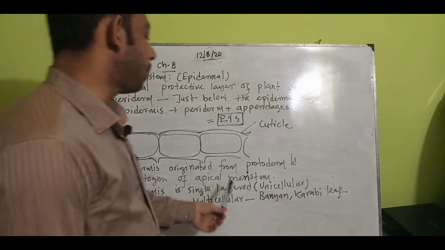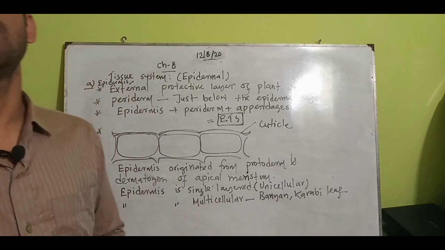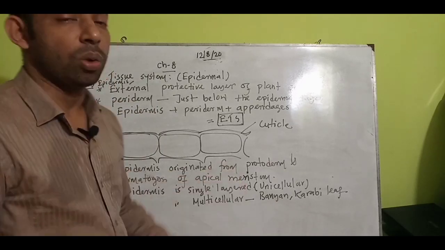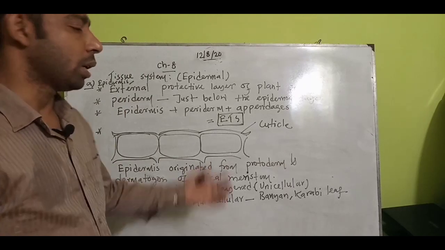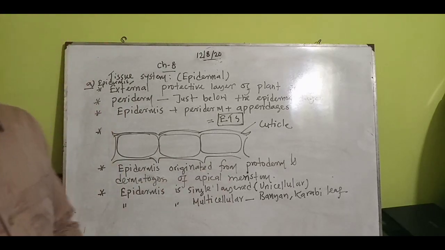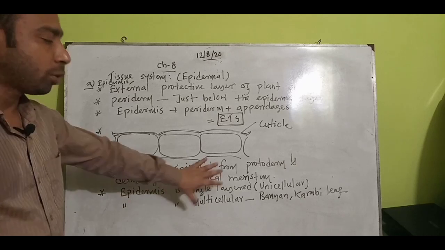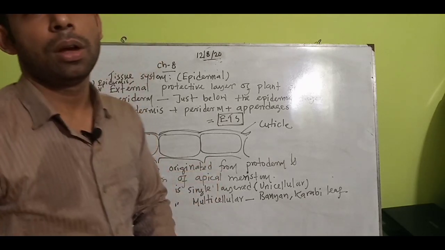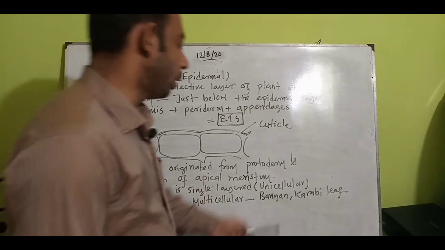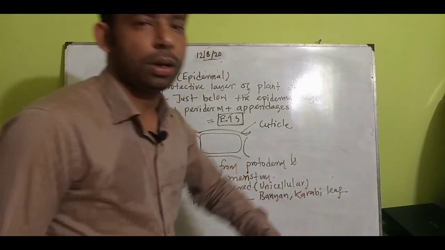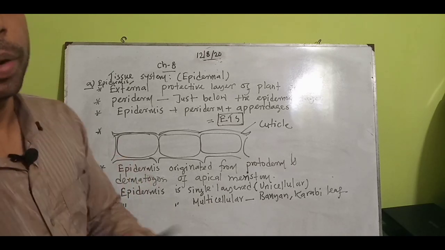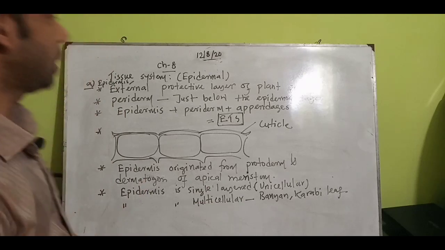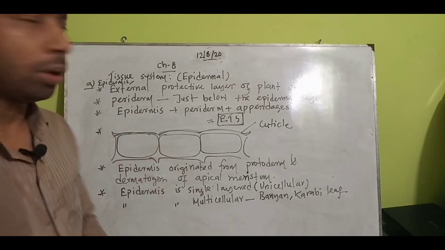And the epidermis always has a single layer on the outer side, so it is called unicellular, but sometimes it can be seen as multicellular. The banyan tree and karubi leaf are the important examples we have seen. A question may ask: multicellular epidermis is found in which one of the following? The answer is the banyan tree, karubi leaf, etc. So this can be asked about the epidermis, its general features, and some concepts of the epidermis.